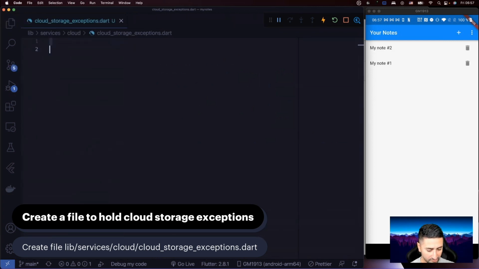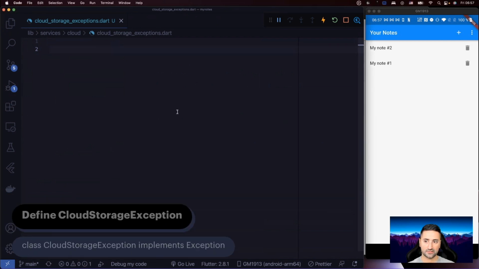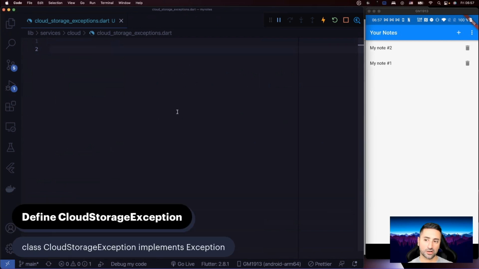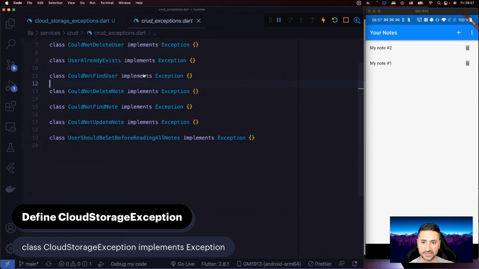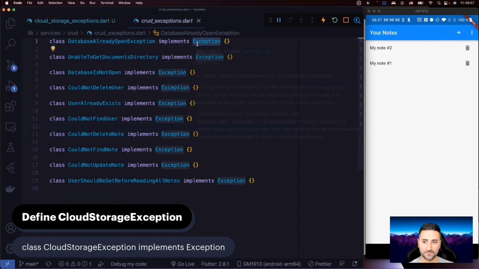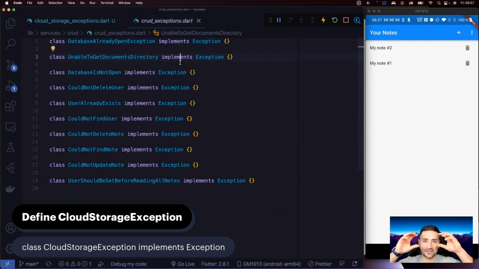What we need then is to define a superclass for all our cloud exceptions. If you remember from the CRUD exceptions that we created in here, all those exceptions were actually of type exception. And that's one way of doing that. However, if you want to group your exceptions under one super exception, you could then handle them quite smoothly, or better actually, I would say, at the call site.